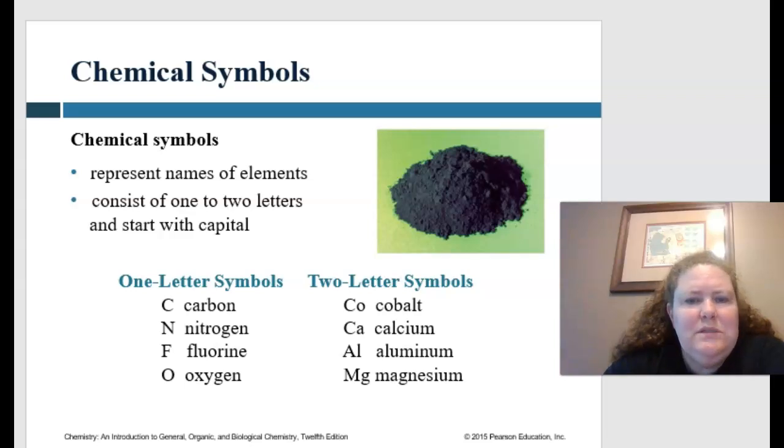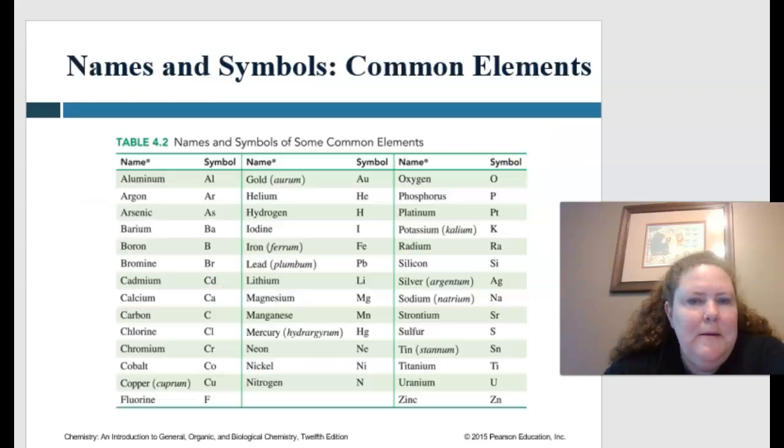Chemical symbols represent the names of the elements, and they consist of 1 or 2 letters and start with a capital letter. There are some that are kind of like celebrities that only need one word for their names, like Cardi B, Madonna, Britney. These are 1-letter symbols: carbon, nitrogen, fluorine, oxygen. And then some of them have 2-letter symbols. Cobalt, calcium, aluminum, and magnesium would be examples of those.